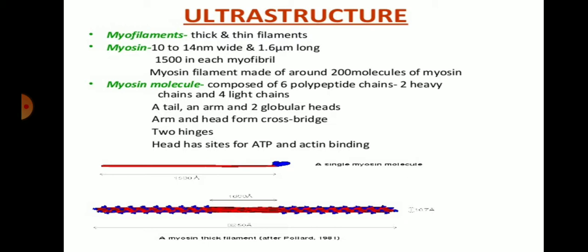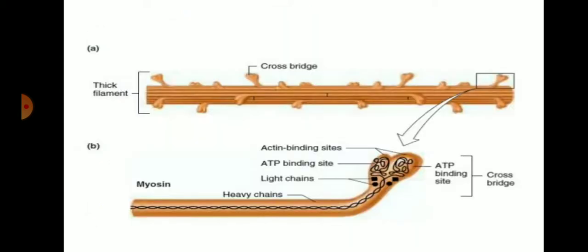This head has the ATP binding site. Whenever polarization and depolarization occur during the movement of the muscle cell, these ATP sites bind toward the myosin molecule of another cell of the muscle, and the actin binding sites are also present. In this figure you can see the thick filament of myosin, which consists of different proteins.